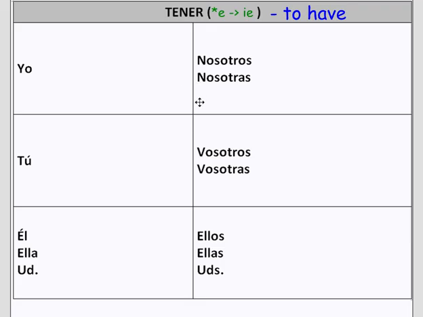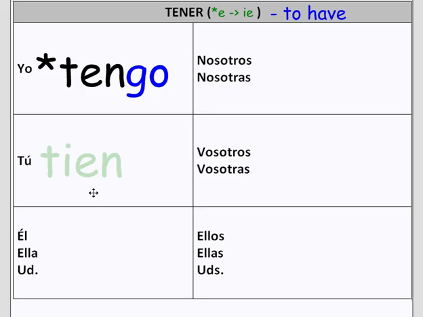It's a similar conjugation, but a little bit different, and the reason is because of its yo form. To say I have, it's yo tengo. I just have this mark here to show you that the yo form is different from the rest of the conjugation. Tú tienes, this is where it starts to act like a stem changing verb.